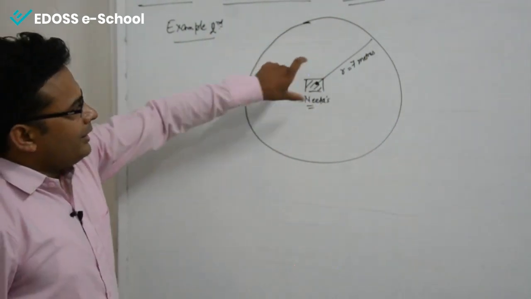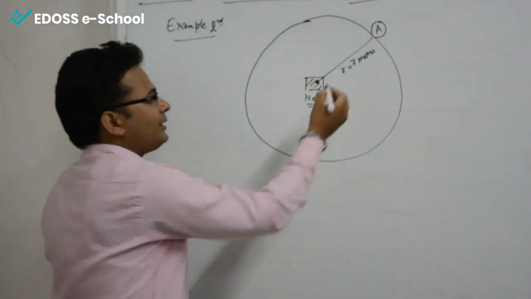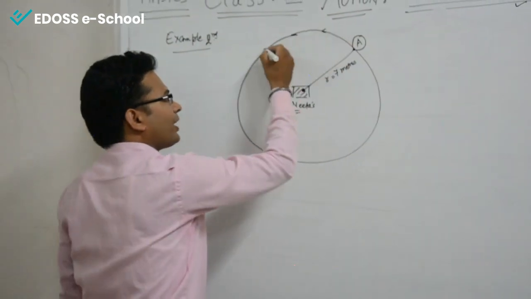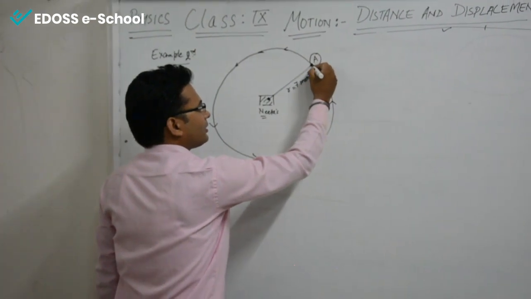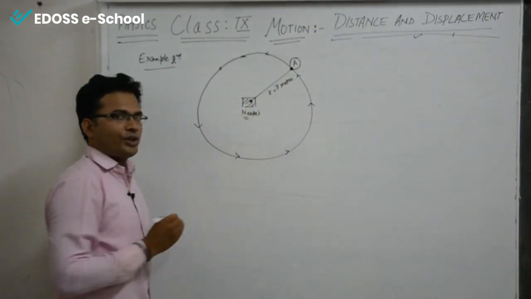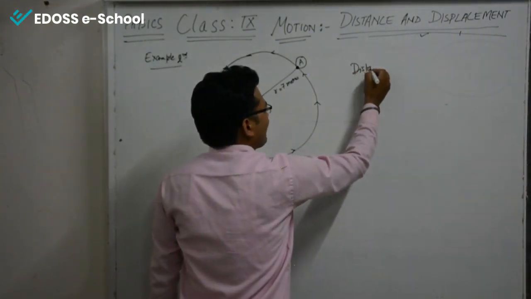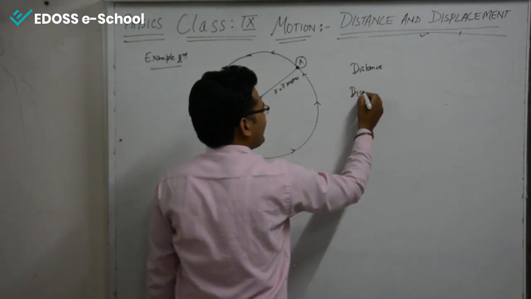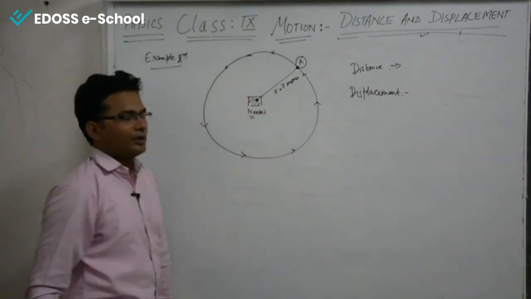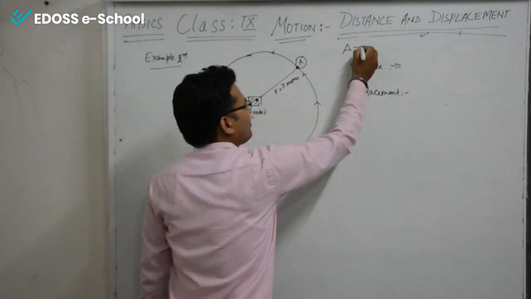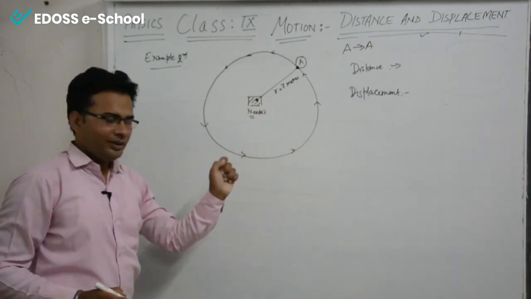Now let us say she started from point A and started fencing this way, and finally came to her original position. So in this case, what is the distance traveled by her and what is the displacement? The movement was from A to A along the boundary, along the fence, along the perimeter.